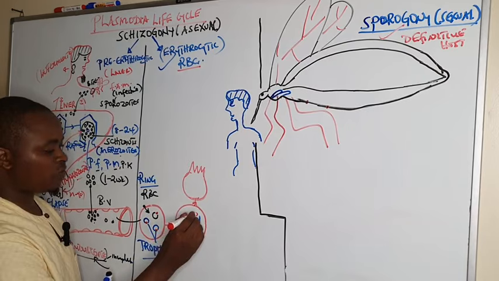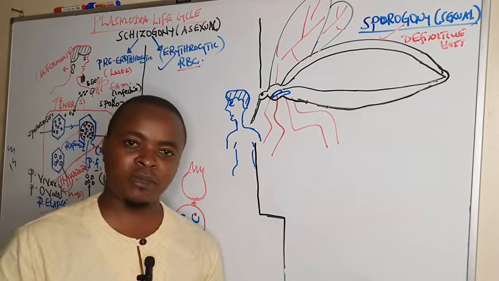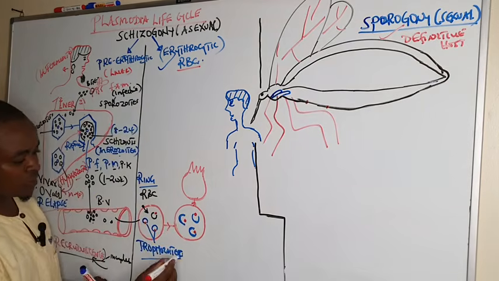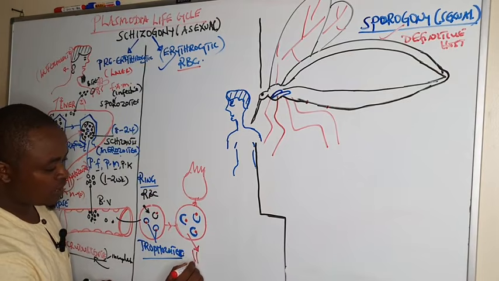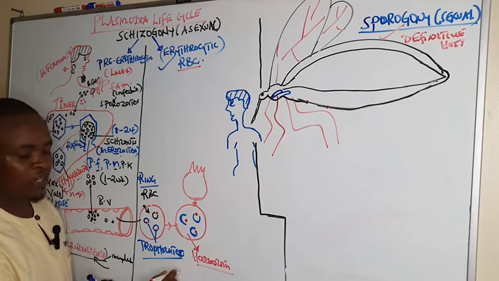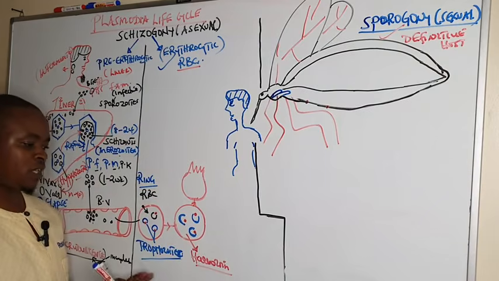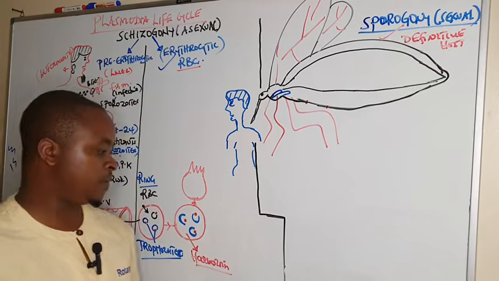As these trophozoites are maturing, they feed on the hemoglobin of the RBC, forming toxic substances known as hemozoin. So they produce the toxic substance known as hemozoin.